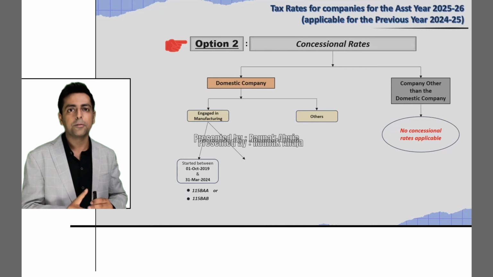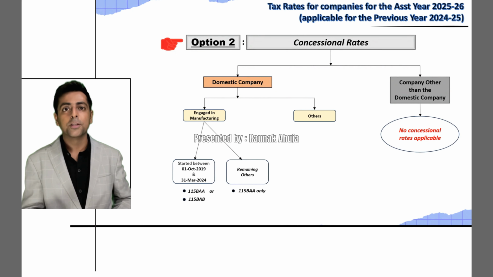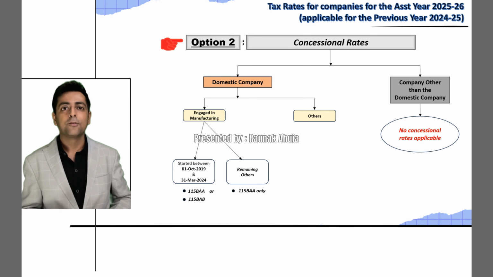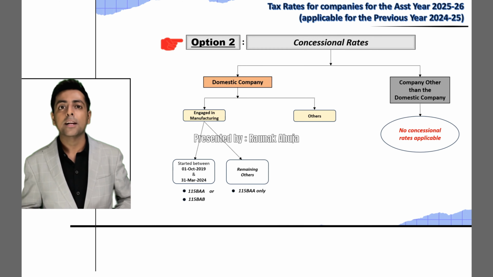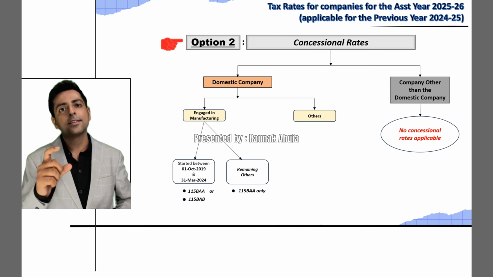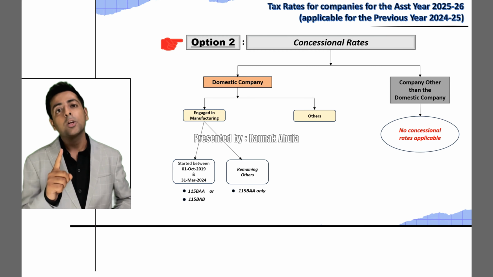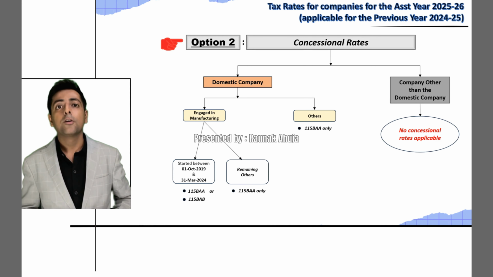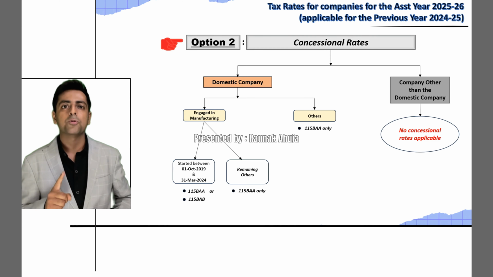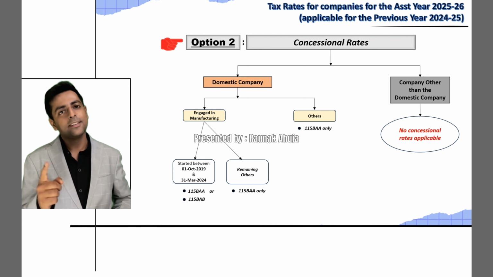So these companies will have the option to choose from two concessional rates of taxes provided under section 115BAA and 115BAB. For all the other manufacturing entities that do not fall within this period will have only one option of concessional tax rate, which is section 115BAA. That too if they satisfy the conditions set forth by that section. Now we move on to the companies that are not into manufacturing. For them also only one option would be available for concessional tax rates, that too for section 115BAA.